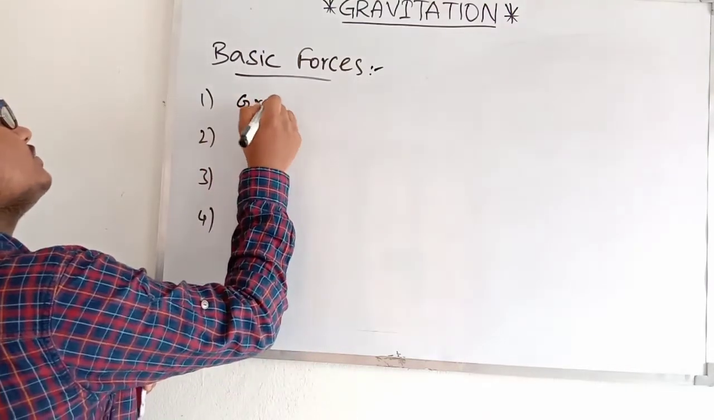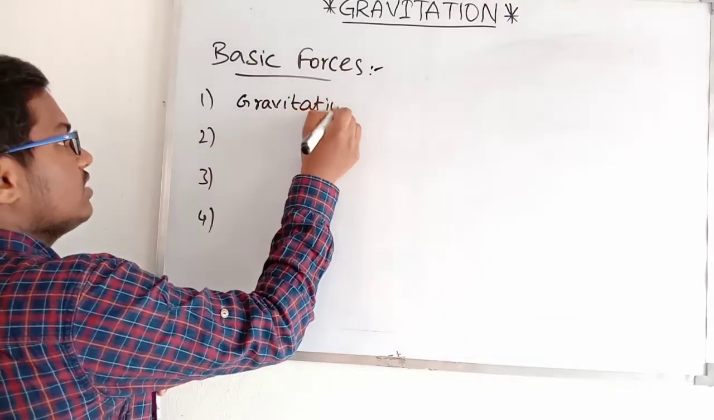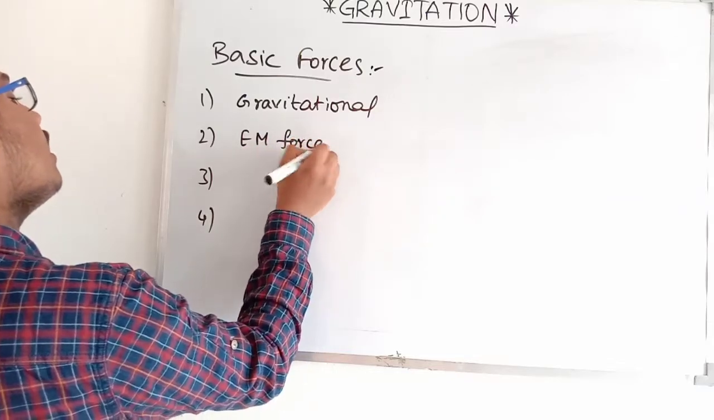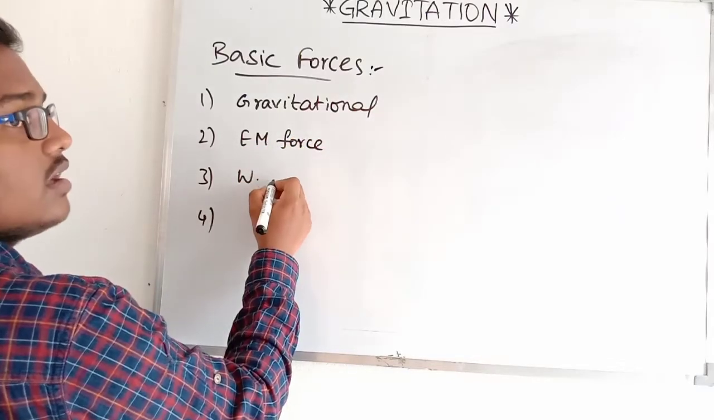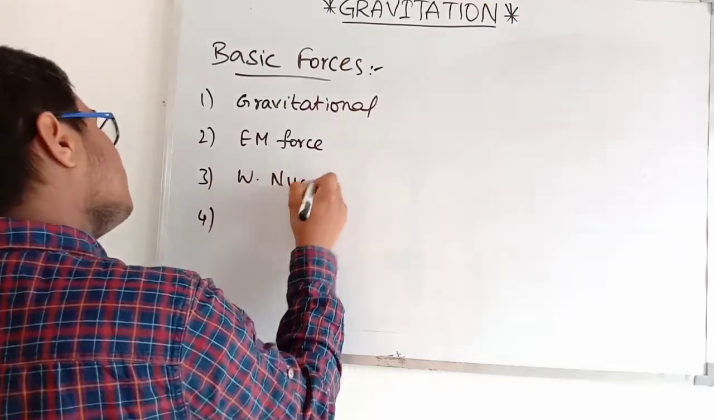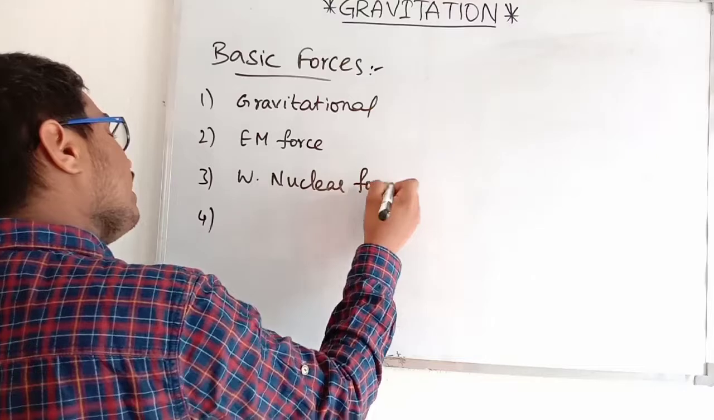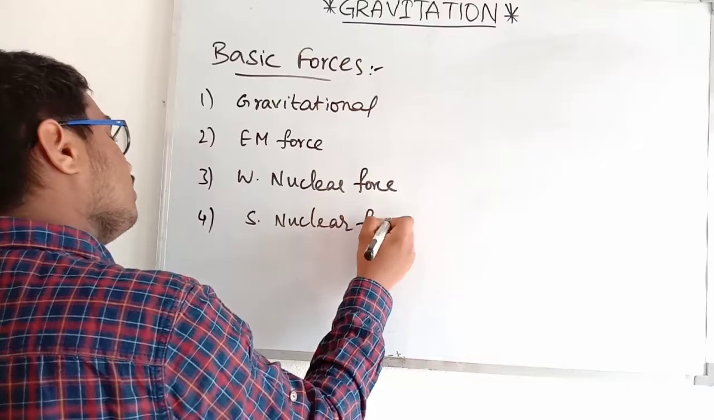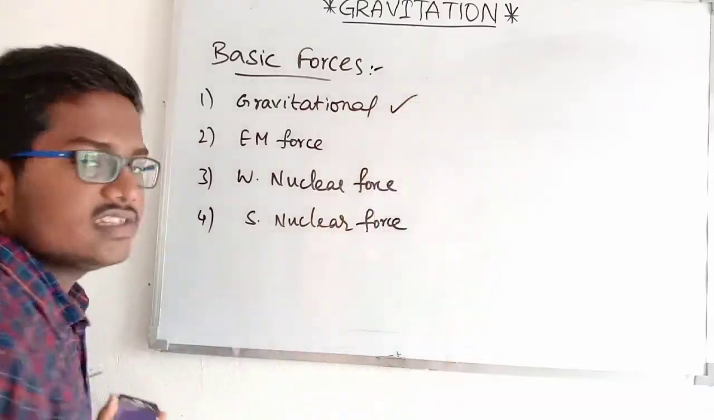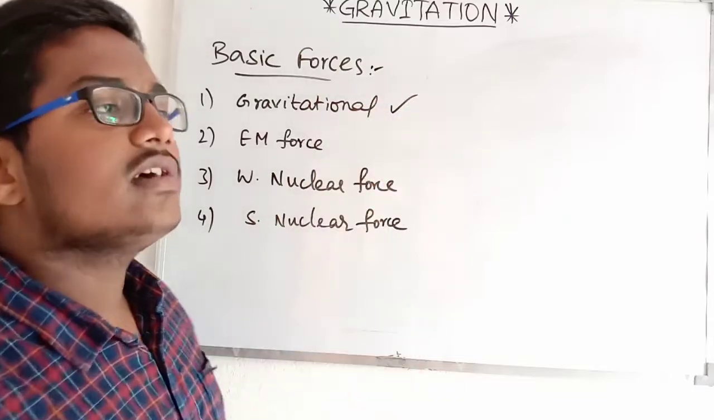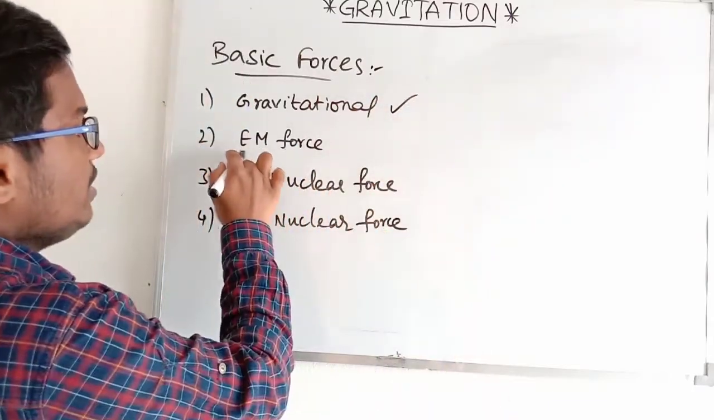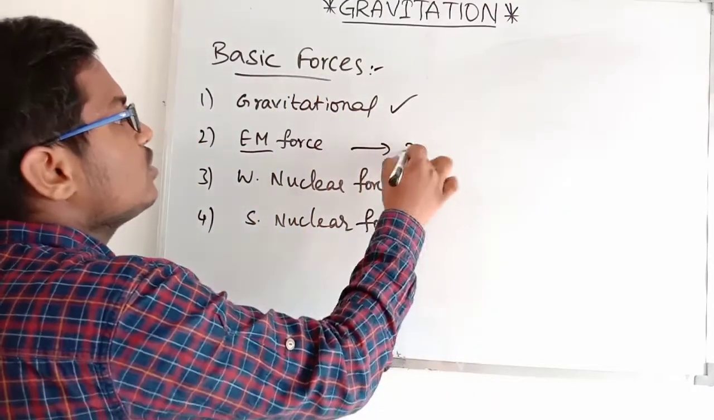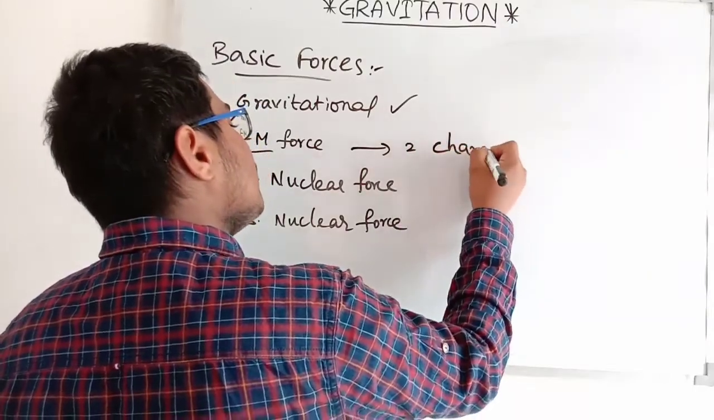So we have 4 forces and they are the basic forces of this universe. What are they? Gravitational force, electromagnetic force, weak nuclear force, and strong nuclear force. Okay, so we have completed the discussion about the gravitational force. It is the force exerted by two masses on each other. Coming to electromagnetic force, this is the force exerted by two charged particles.